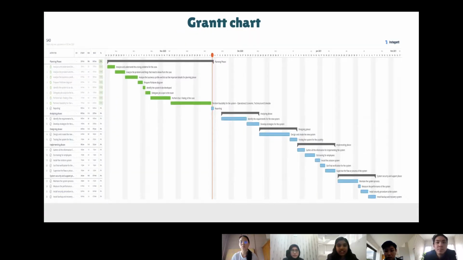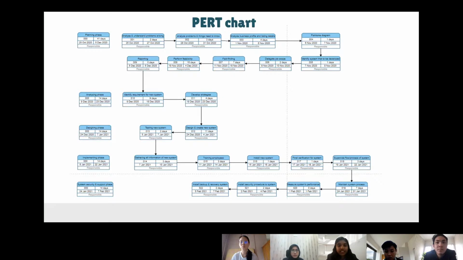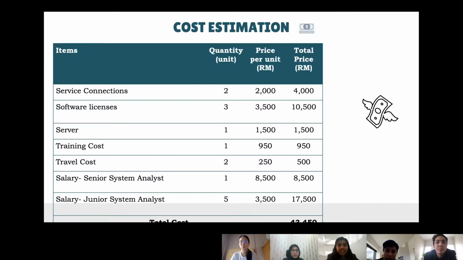The next is the Gantt chart. Next is the PERT chart, and these are the 2 charts that will help us in doing this project. Next is the cost estimation, and we estimate these are the items, quantities, and prices for the items that we might use, and these are the costs, which are service connections, software licenses, server, training costs, travel costs, and salary for both senior system analysts and junior system analysts, and we predict that the total cost that we will incur